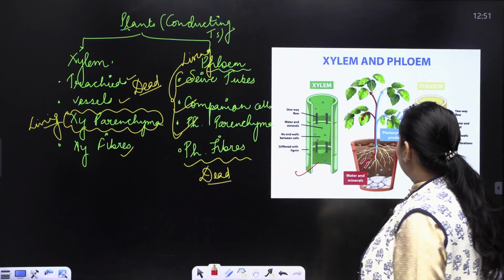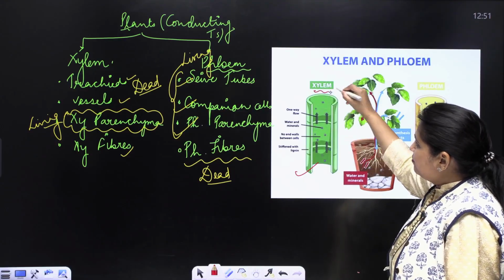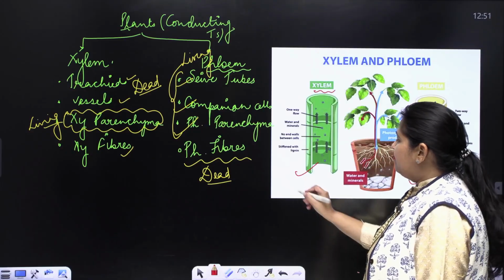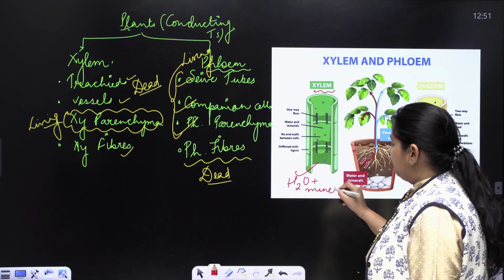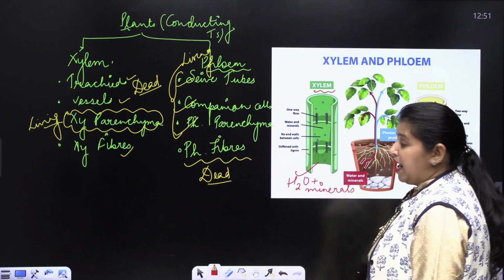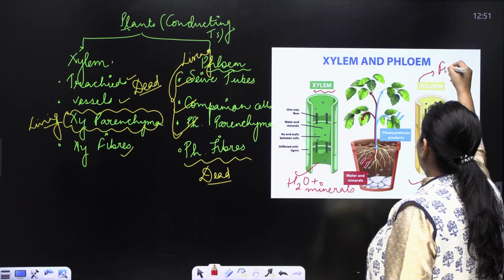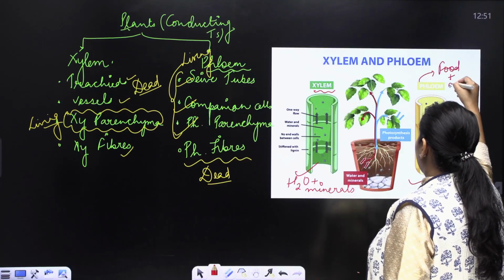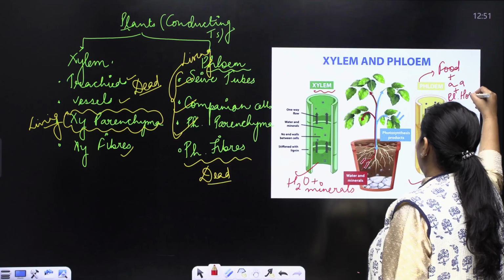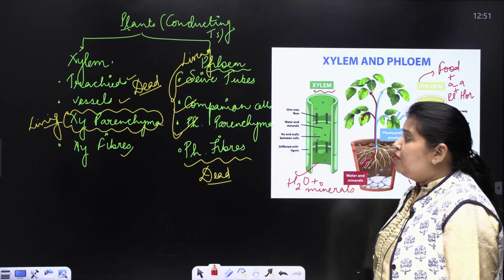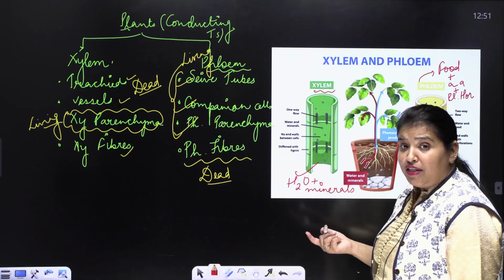Let us have a look at the diagram here, and you can see both the components. This shows the xylem and this shows the phloem. When I say xylem, the main role of xylem is conduction of water along with minerals. And the main job of phloem is conduction of food along with some amino acids, along with the conduction of plant hormones. All right. So this is the work the two components are doing. These are the conducting tissues.